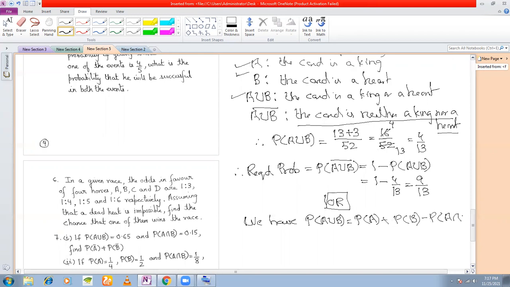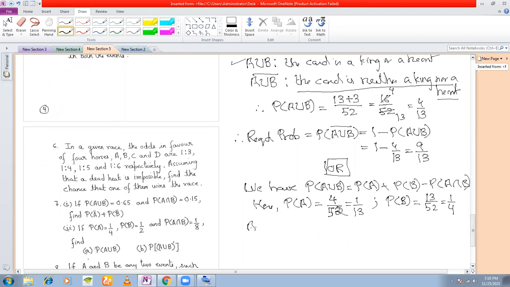Here we know P(A) and P(B). What is P(A)? The card is a king. How many kings? 4 divided by 52, which is equal to 1 by 13. What is P(B)? The card is a heart. How many hearts? 13 hearts. 13 by 52 is equal to 1 by 4.